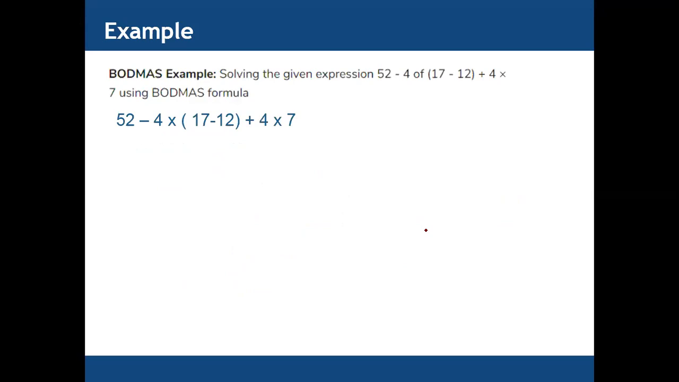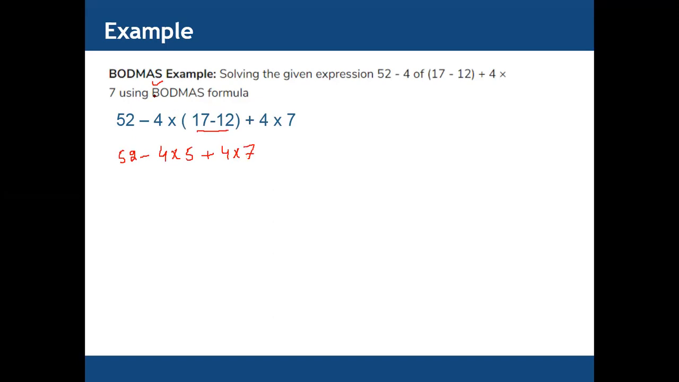Next one, same if we have multiplication and brackets. So how can we solve it? First we have BODMAS. So first we need to solve the bracket: 52 minus 4 multiplied by (17 minus 12). 17 minus 12 equals 5, so 52 minus 4 multiplied by 5.